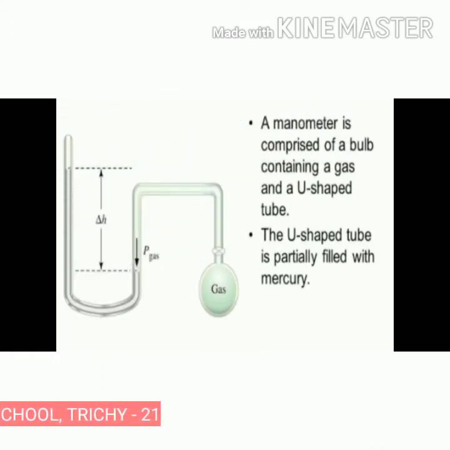An instrument used to measure the difference in liquid pressure is called a manometer. It is used to measure the pressure exerted by liquids enclosed in a definite container. A manometer is comprised of a bulb containing a gas and a U-shaped tube. The U-shaped tube is partially filled with mercury.